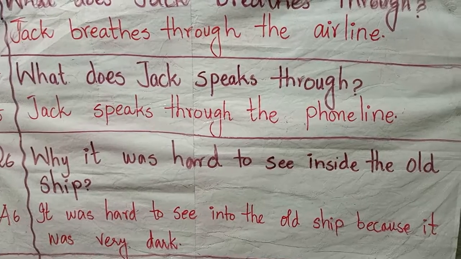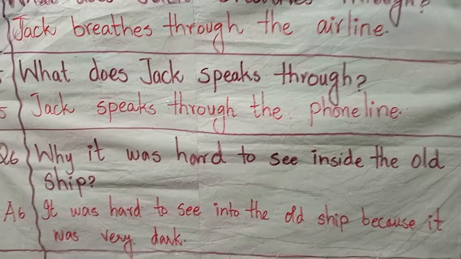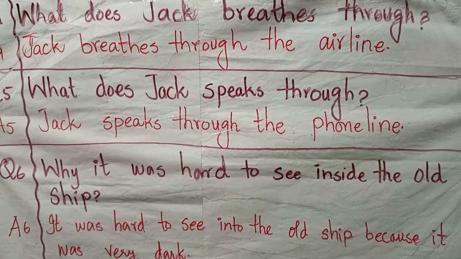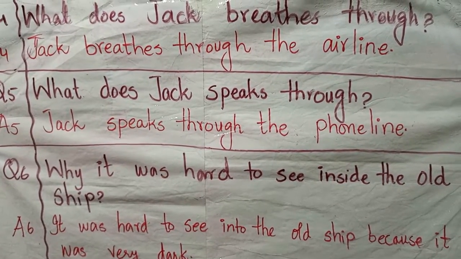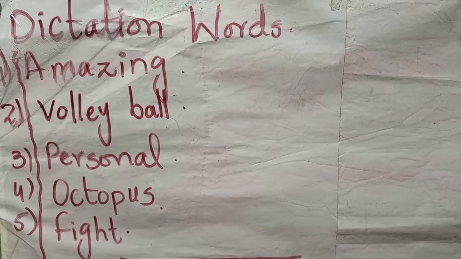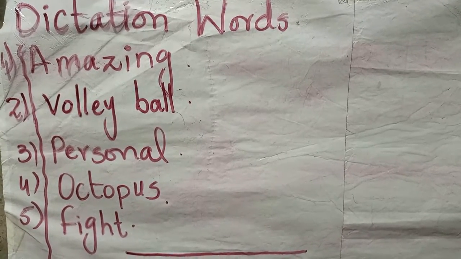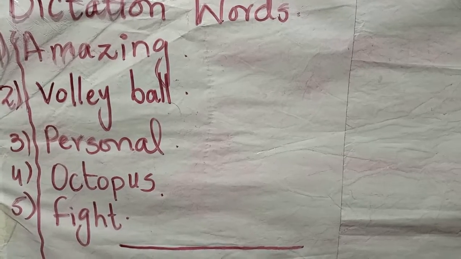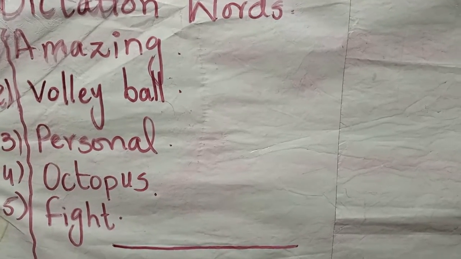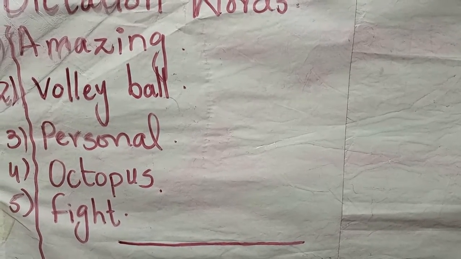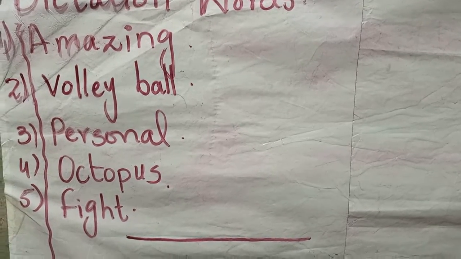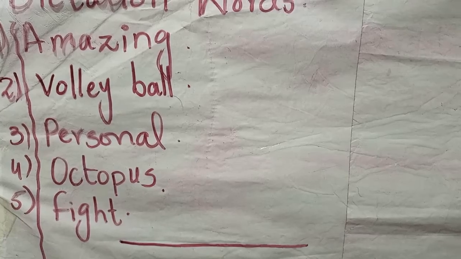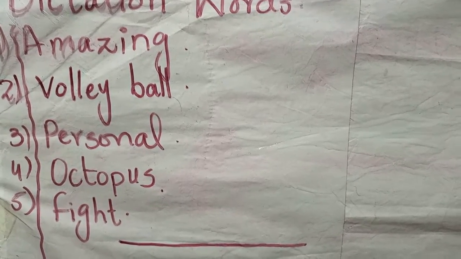As you have listened to the previous lecture in which I have read the chapter, you will know the answers of these questions, as these questions are very simple. After question answers, get ready for dictation words. Number 1 word is amazing. Number 2 is volleyball. Number 3 is personal. Number 4 is octopus. And number 5 is fight. Hurry up, write down these in your copies and do the ending line at the very end.